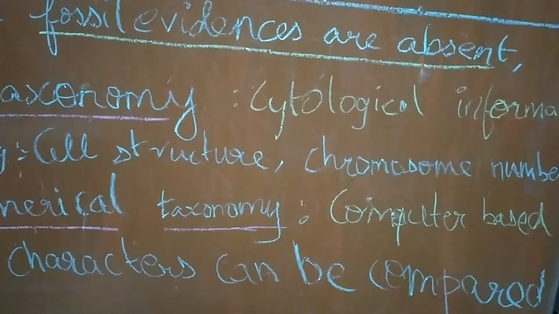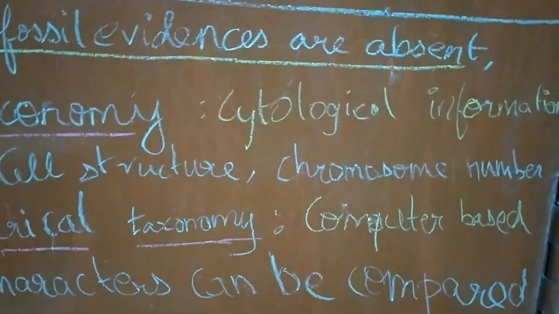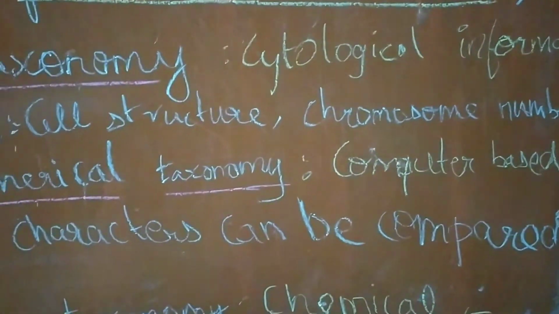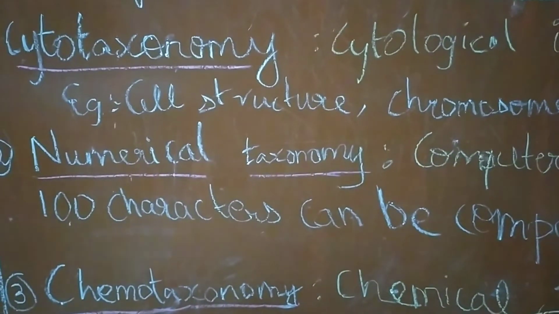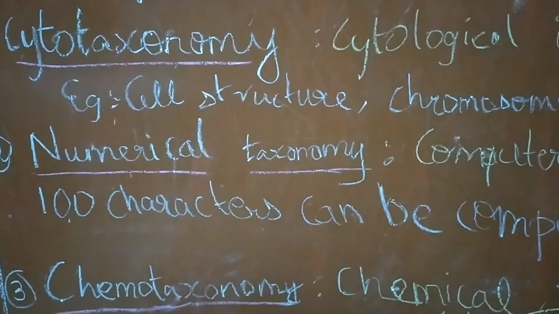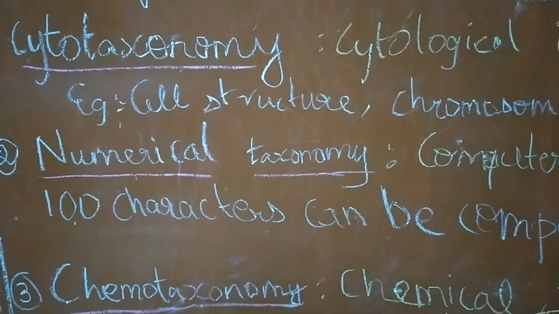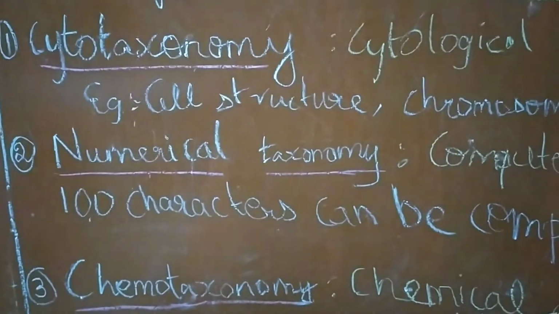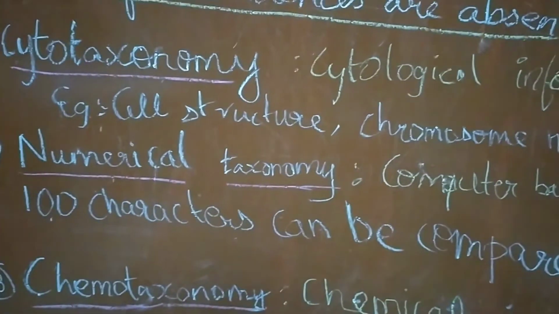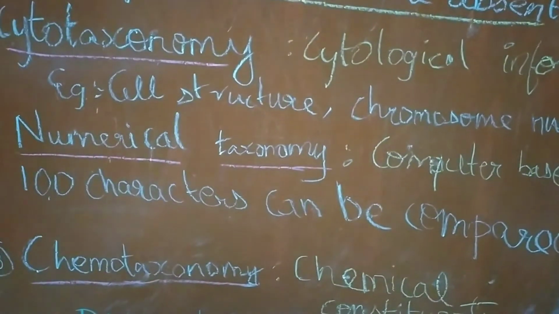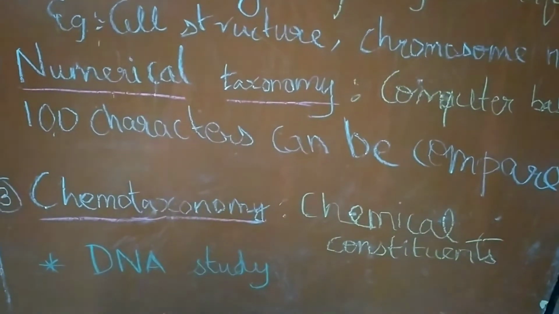It is a mode of classification which is based on computers. Since it's a computer, we can compare hundreds of characters of two different species at the same time, and come to a conclusion whether they belong to the same taxon or same family or phylum or even division.